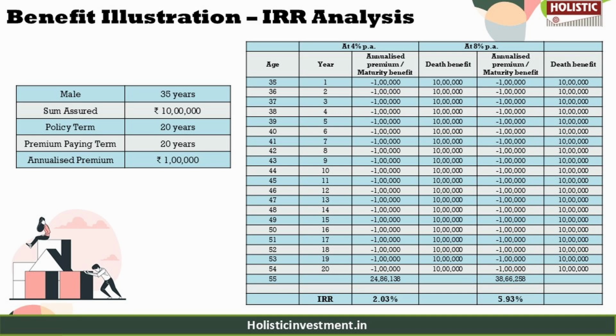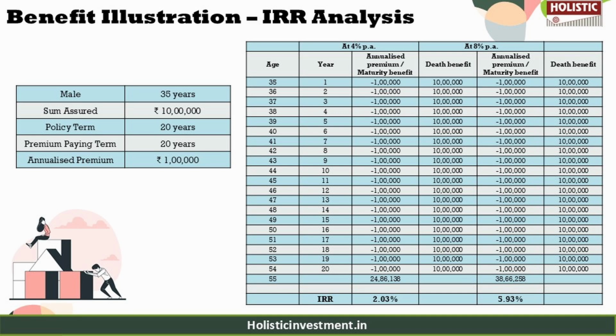For calculation purposes, let us assume that a 35-year-old male has purchased this policy with a sum assured of 10 lakhs, a policy term of 20 years, and a premium payment term of 20 years. So he pays an annual premium of 1 lakh. By paying premiums consistently, this policyholder becomes eligible for the fund value at maturity. Here we have used example return assumptions of 4% and 8% per annum as per the policy brochure, which are neither guaranteed nor reflective of actual market performance, which can vary based on several factors.